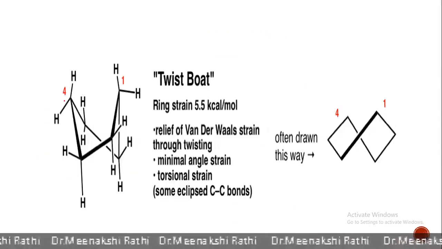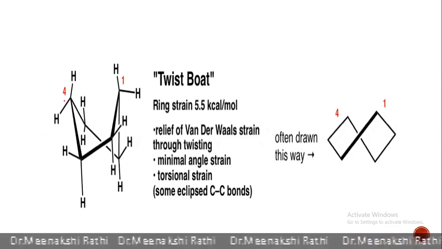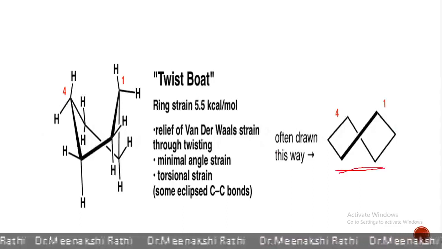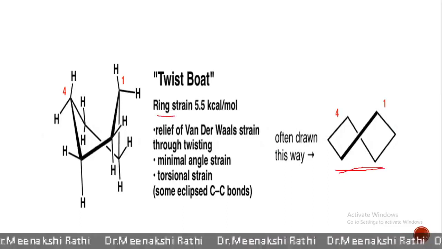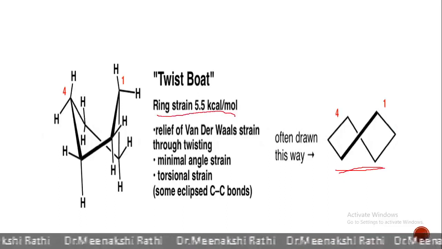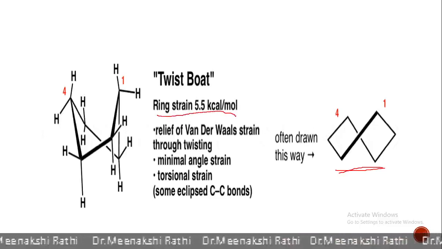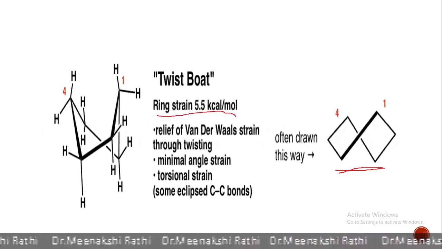Next conformation is the twist boat. Here it is also represented like this. The twist boat conformation has ring strain of 5.5 kilocalorie per mole, which is lower as compared to the normal boat conformation.